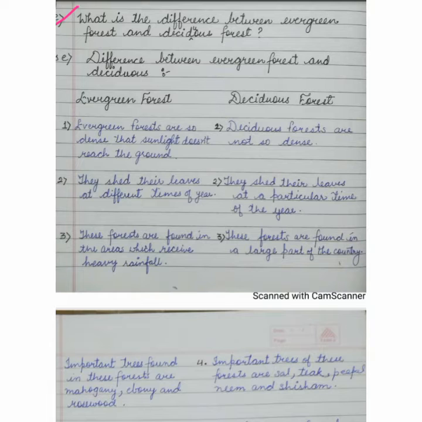Then coming to question E, what is the difference between evergreen forest and deciduous forest? Evergreen forests are so dense that sunlight does not reach the ground, and deciduous forests are not so dense. Second, they shed their leaves at different times of year. Evergreen forests shed their leaves gradually, and deciduous forests shed their leaves at a particular time of the year.